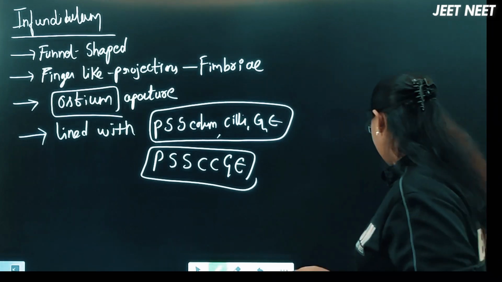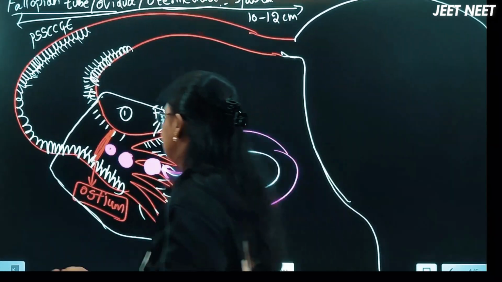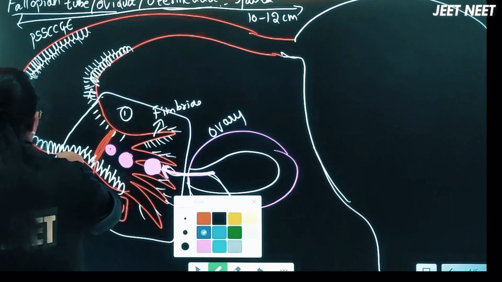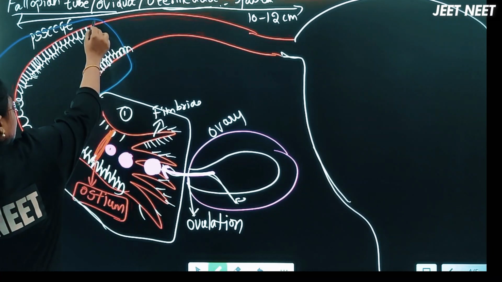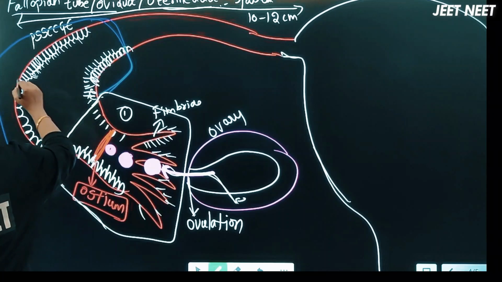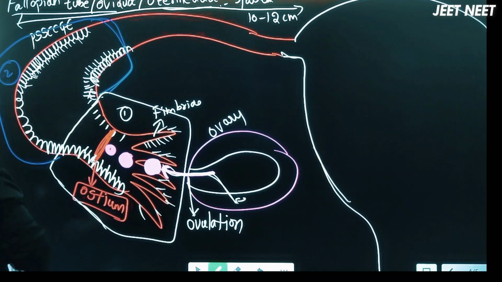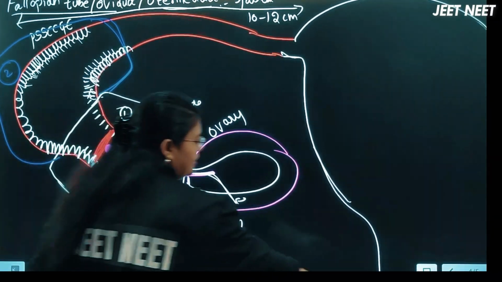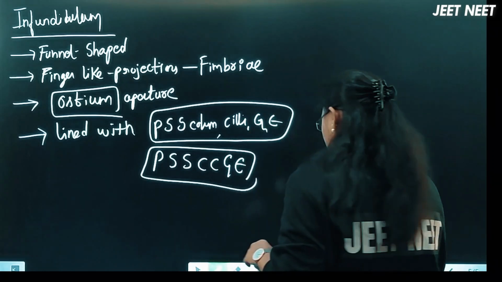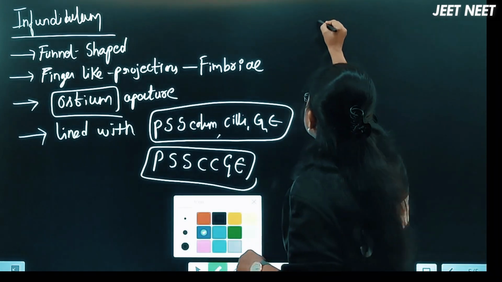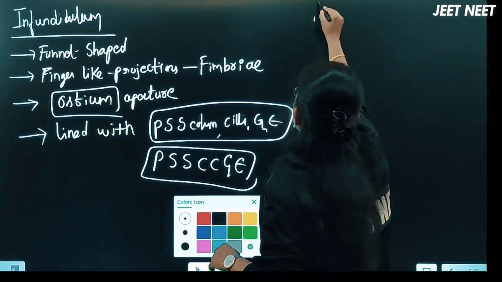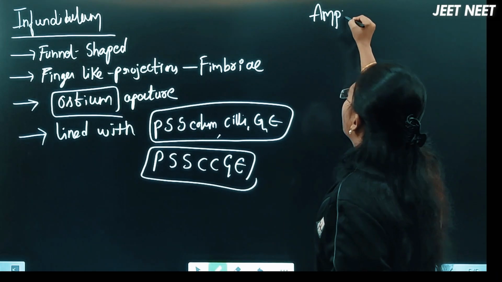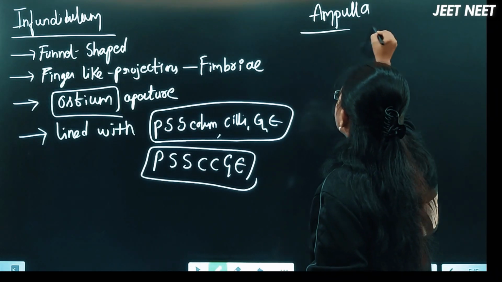And after that, the next part. Now you can see the next part here, this portion up to here, this total portion. Up to here, this is the second part. This second part we are calling as what here now? Ampulla, right? The second part we'll call it as the ampulla.